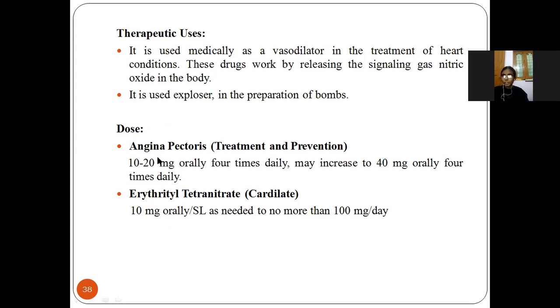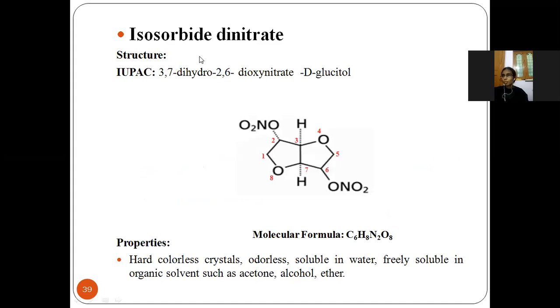The dose, if it is for angina pectoris, means 10 to 20 mg 4 times a day. We should take 10 to 20 mg 4 times a day, daily. And if it is erythrityl tetranitrate, then 10 mg orally should be taken, and that should not be more than 100 mg per day. Next, isosorbide dinitrate, and this is the structure.